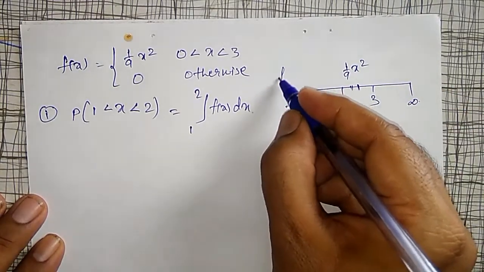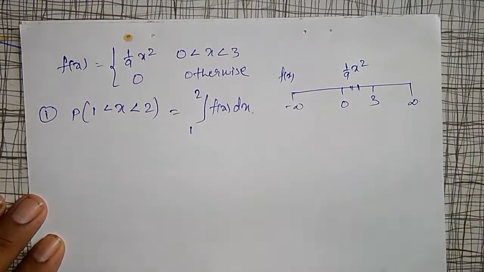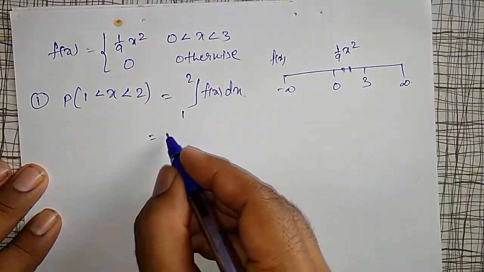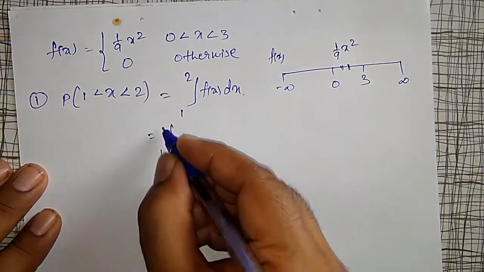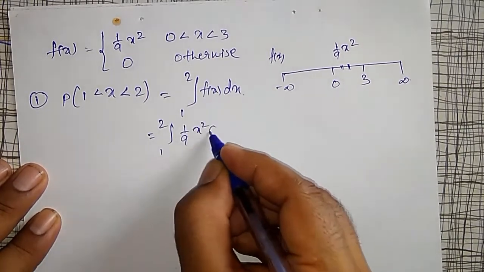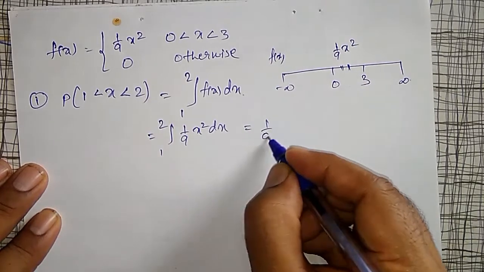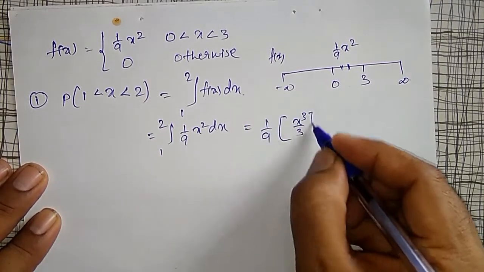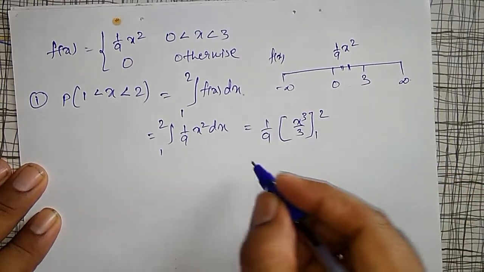Therefore, integration from 1 to 2 of 1 by 9 into x square dx is equal to 1 by 9 times x cube divided by 3 between the limits 1 to 2.